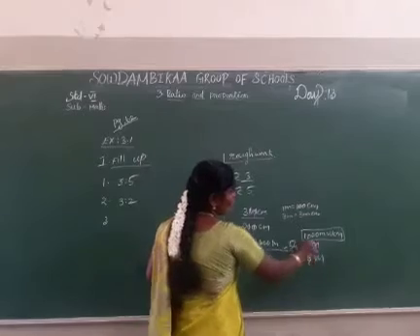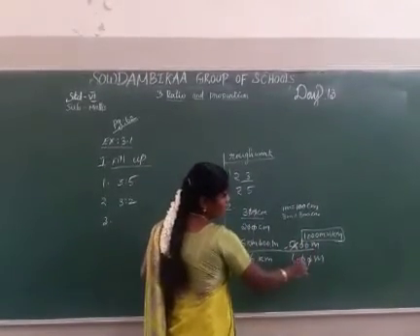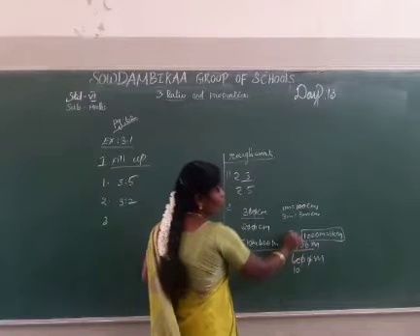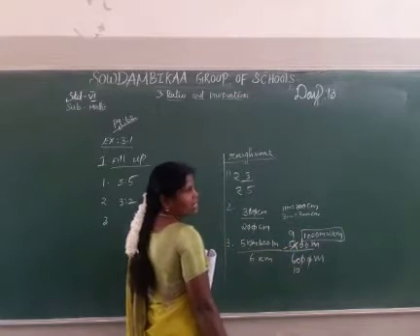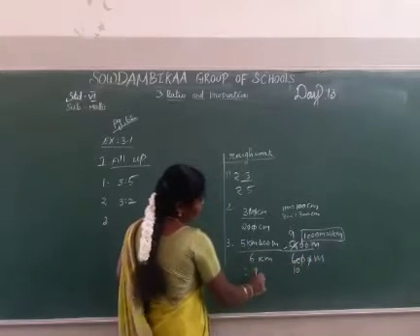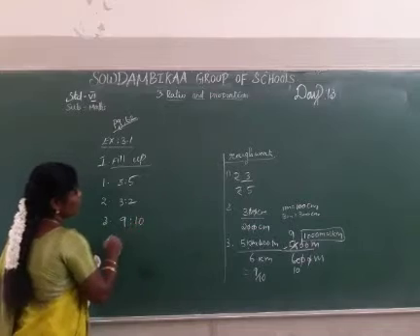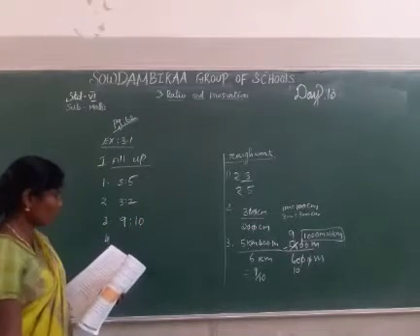The 0s cancel. Then use the sixth table. 1 6 is 6 and remaining 0. How many 6s are 54? 9 6s are 54. The answer is 9 by 10. The ratio is 9:10.